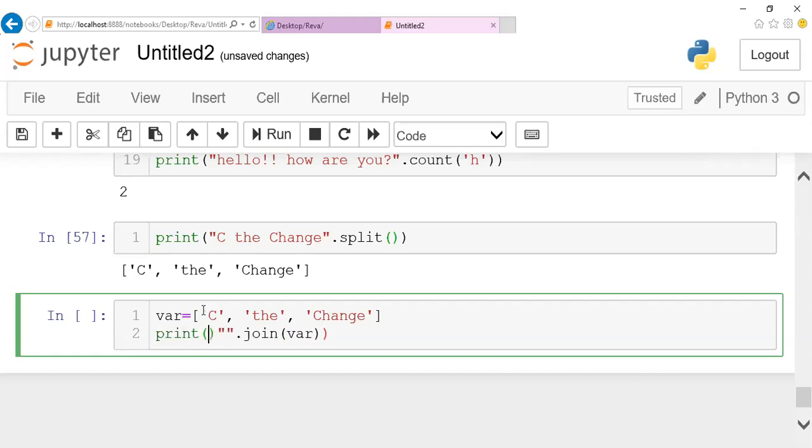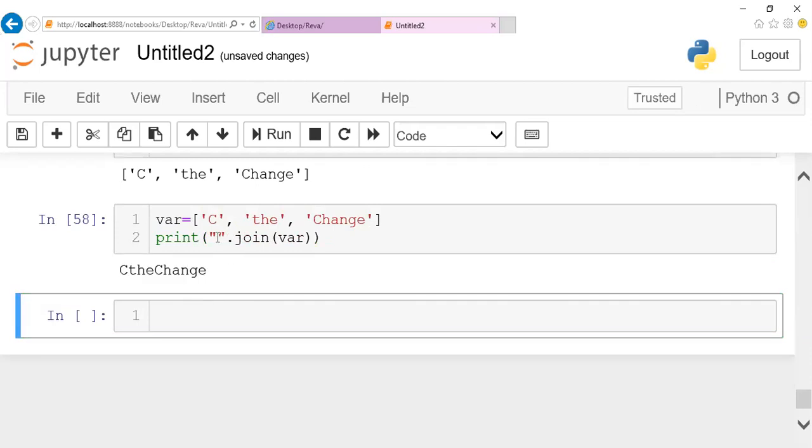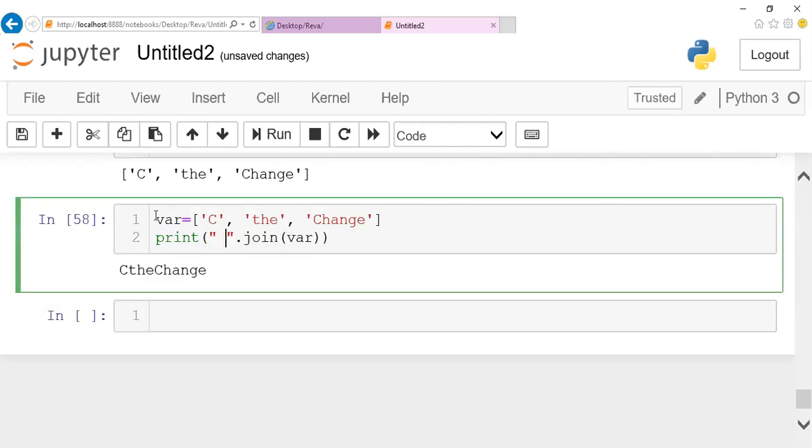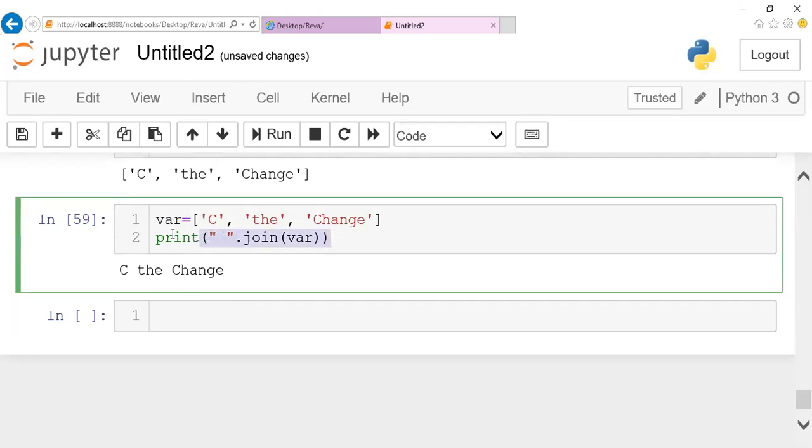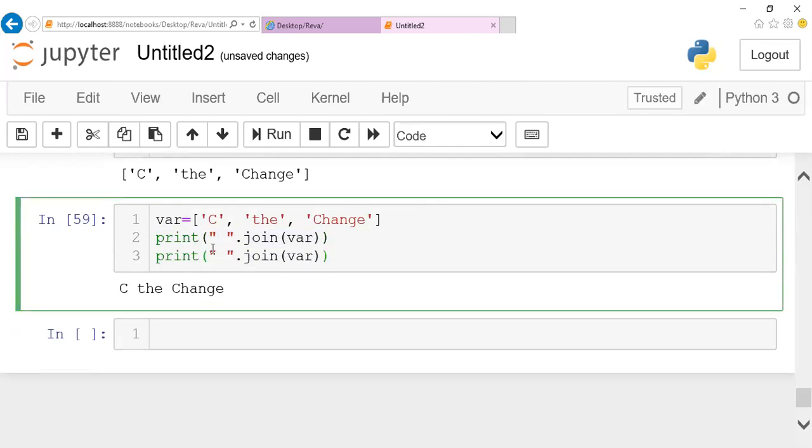We have a list of data here, right? The data will be joined one with the other. If you leave spaces here, the data will be joined with spaces. First data, second data, all the data will be joined with spaces. In case you mention some symbol, I can join with a dollar symbol in between.